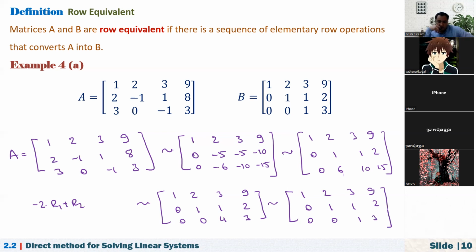If you multiply by -3: -6, -9, and -27, -24. It should be -24.